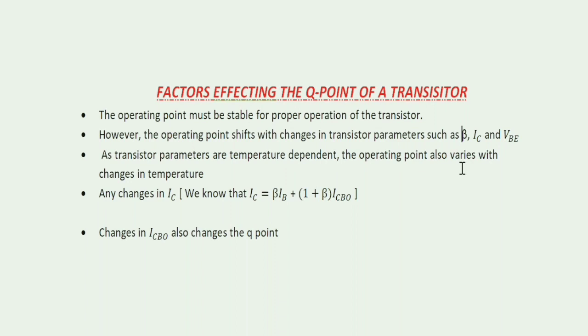No two transistors will have the same beta. So this also will change the Q point of a transistor. If we replace a transistor, it will not have the same beta as the previous one. So the replacement of a transistor also affects the Q point, and we have to compensate for all these changes.